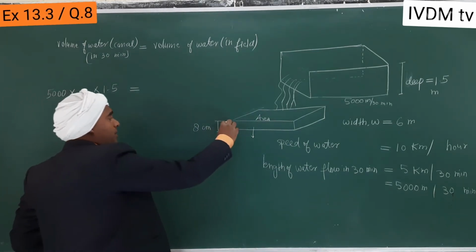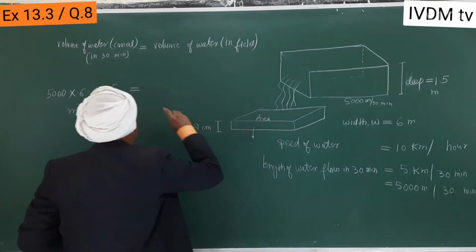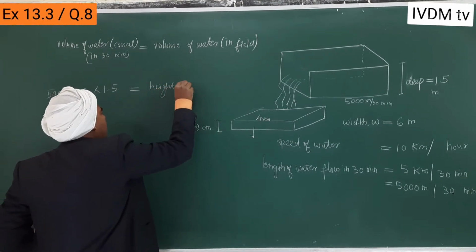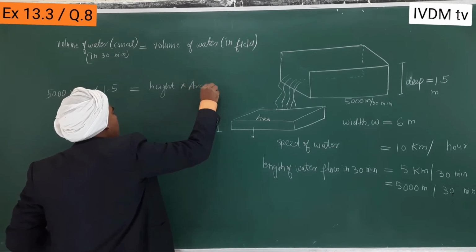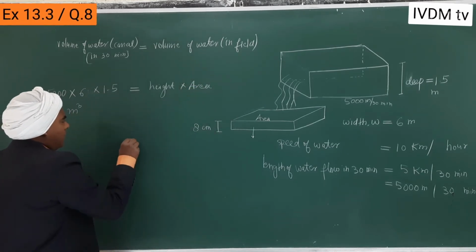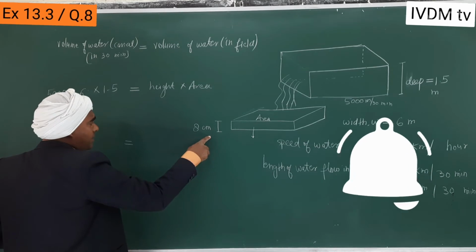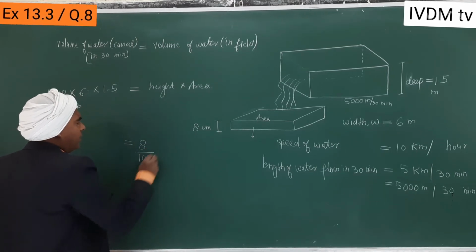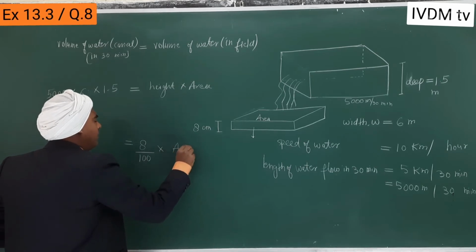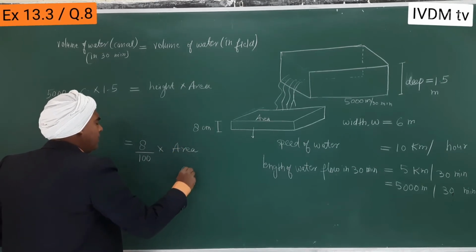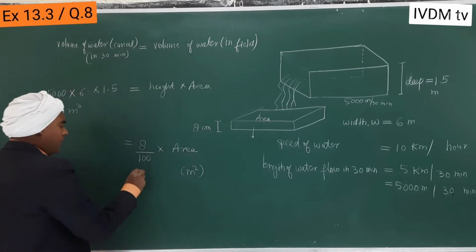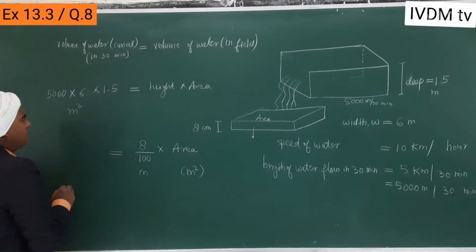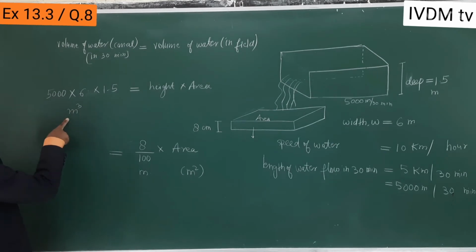So this volume is equal to area into height. So height into area, volume. Height is 8 centimeter, so 8 upon 100 meter, and then area. So area is in meter square, and this is in meter, and this is meter cube.